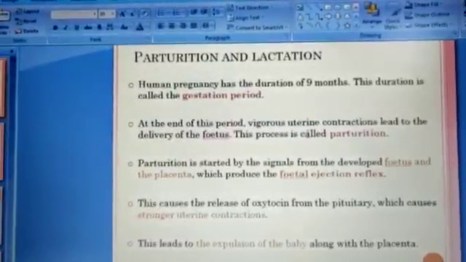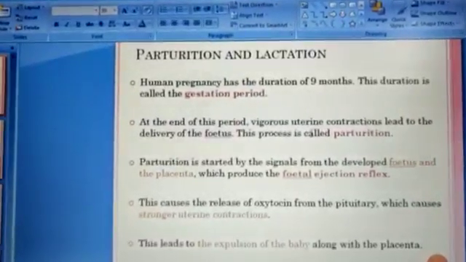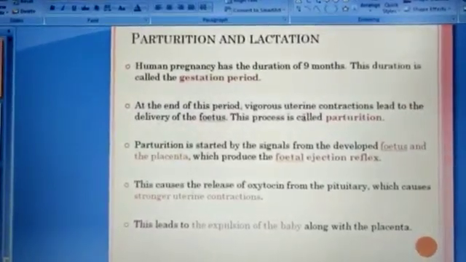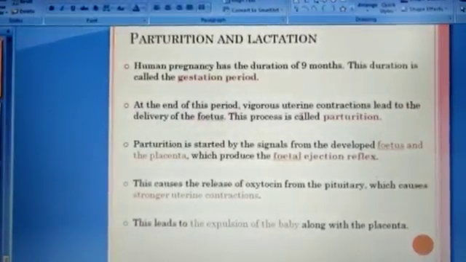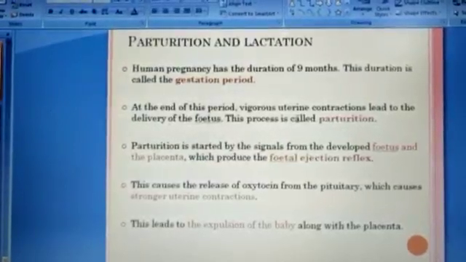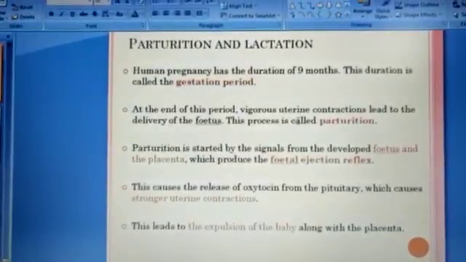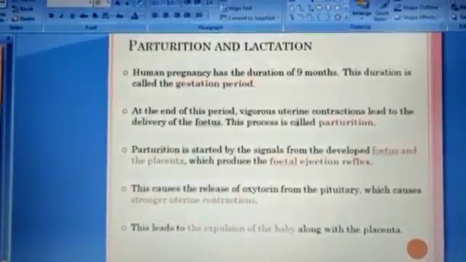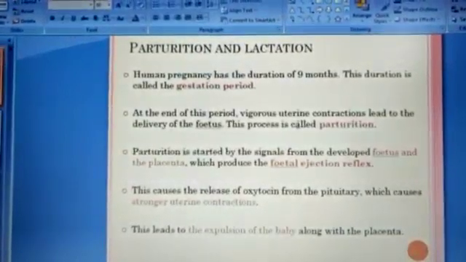Good morning, students. In a previous video, we studied the fertilization process, and today we are going to study parturition and lactation. Now, first you understand what do we mean by parturition.